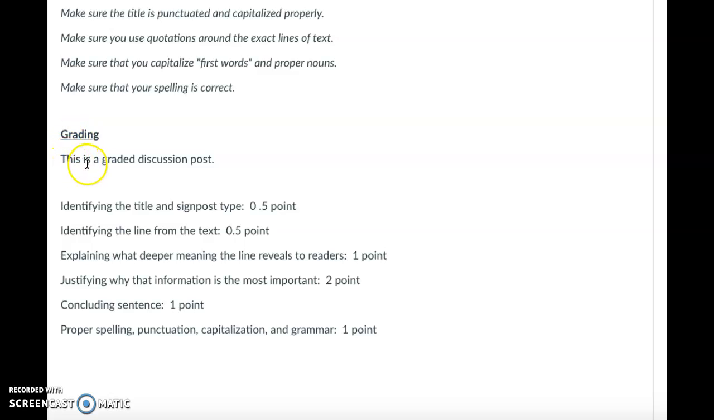Grading. This is a graded discussion post. Identify the title and signpost type, 0.5 points. Identify the line from the text, 0.5 points. Explain what deeper meaning the line reveals to the readers, 1 point. Justify that information is the most important, 2 points. Concluding sentence, 1 point. Proper spelling, punctuation, capitalization, and grammar, 1 point.